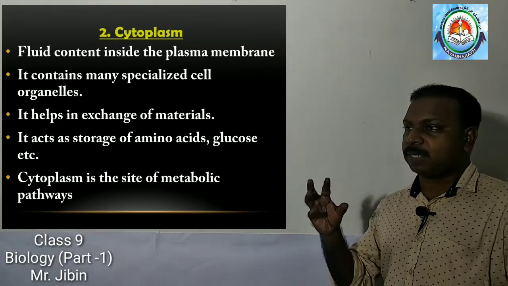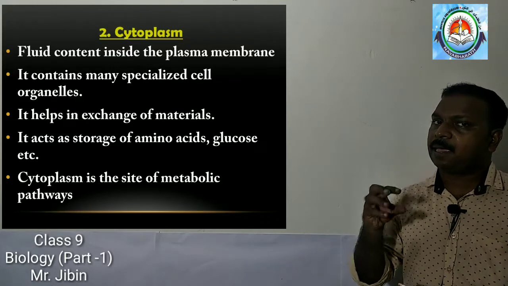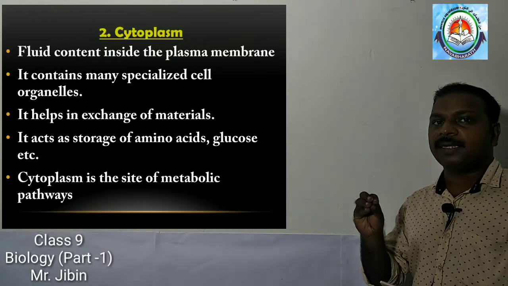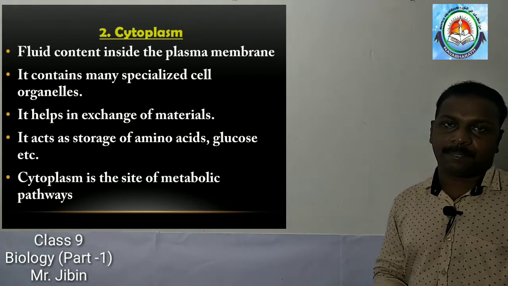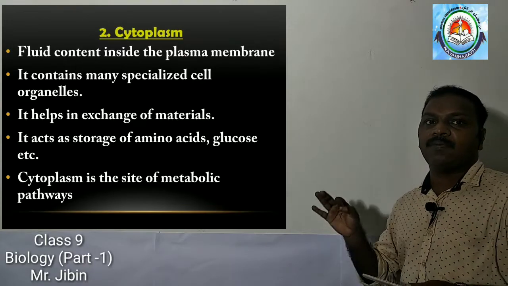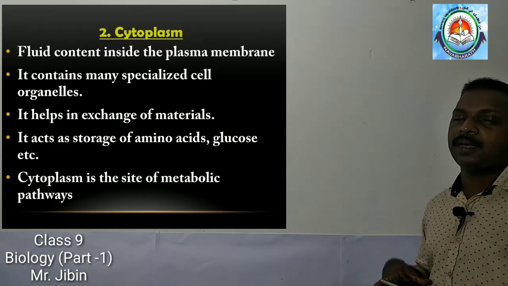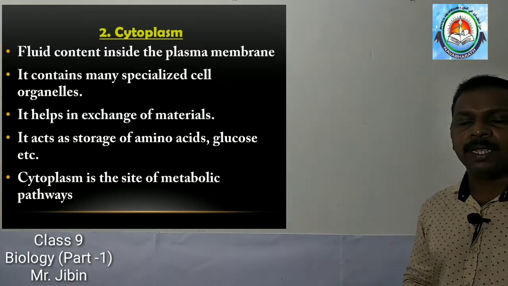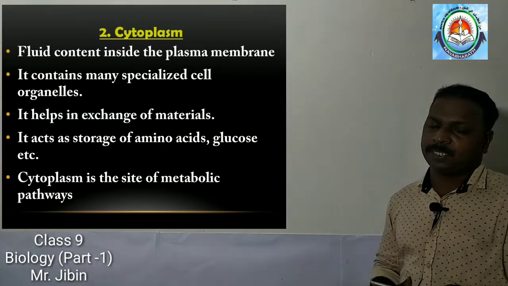I told you a cell has many contents in it. These contents are called cell organelles, and they are present inside this fluid content, known as cytoplasm.